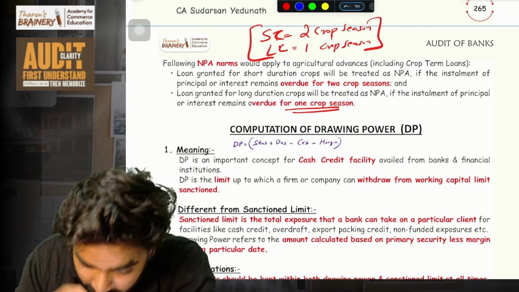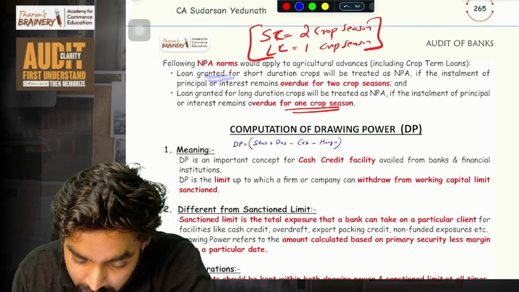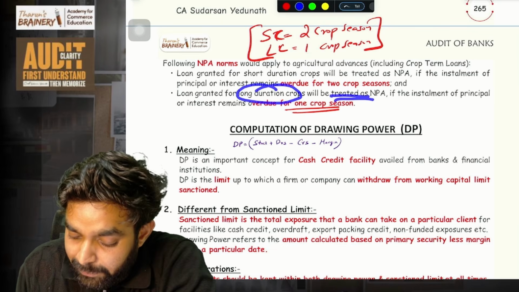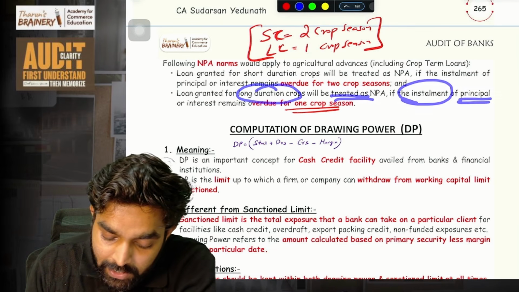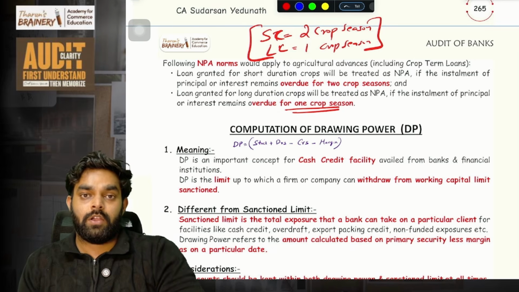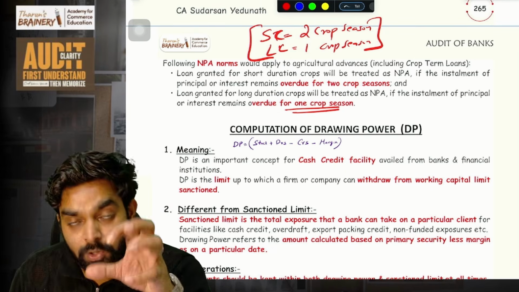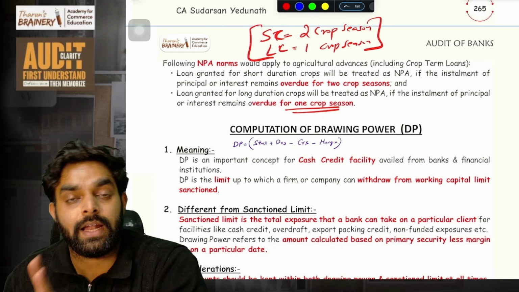If he has not paid the money, a loan granted for long duration crops will be treated as NPA if an installment of principal or interest remains overdue for one crop season. One crop season, that is 1 year. If it is overdue, then we will classify it as NPA.